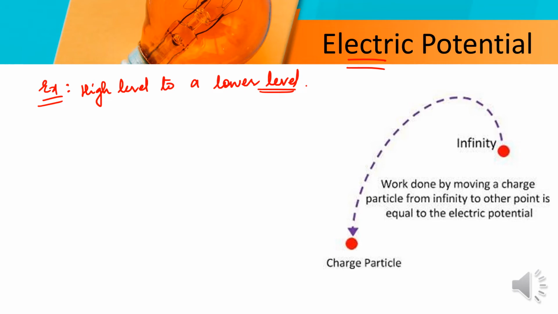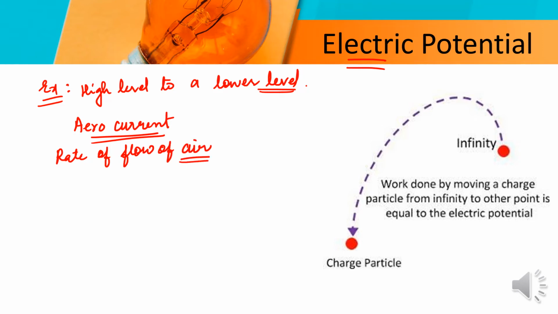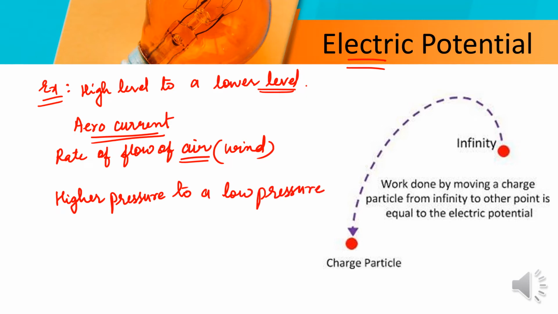If we take the example of air current, that is the rate of flow of air, meaning the flow of air or the flow of wind, it also moves from higher pressure to a lower pressure. As we have seen, everything in nature has a tendency to move from a higher level to a lower level. So the flow of air also moves from higher pressure to lower pressure.